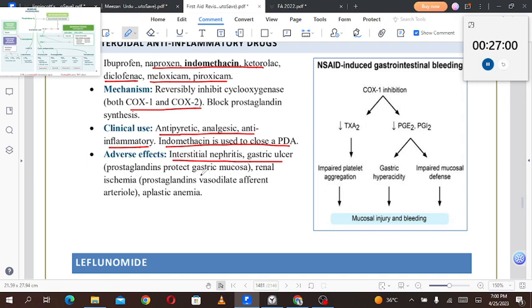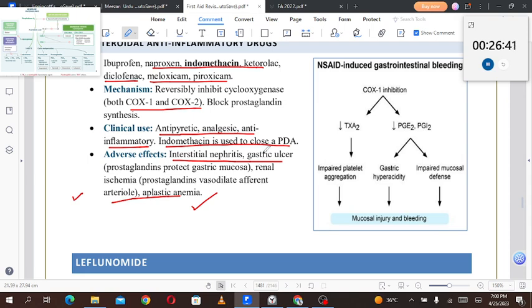Renal ischemia: prostaglandins vasodilate the afferent arteriole. Aplastic anemia. So these are the adverse effects associated with NSAIDs. Why renal ischemia? Because prostaglandins vasodilate the afferent arteriole. If you are giving NSAIDs, this vasodilation of the afferent arteriole will not be there, so resultantly we can find renal ischemia.